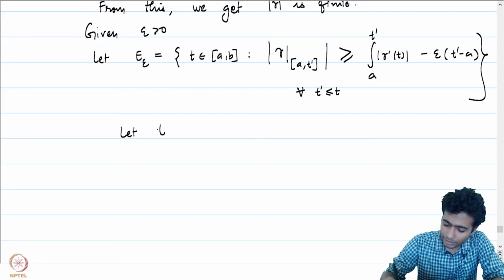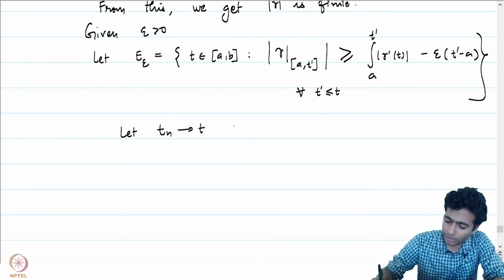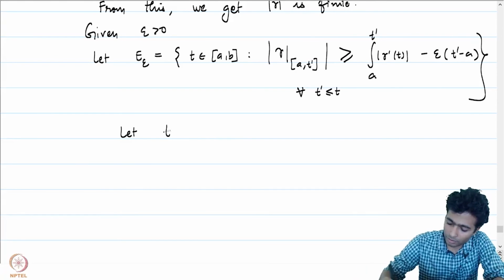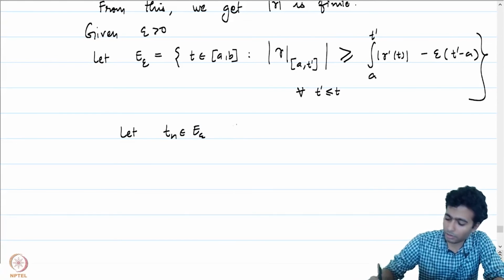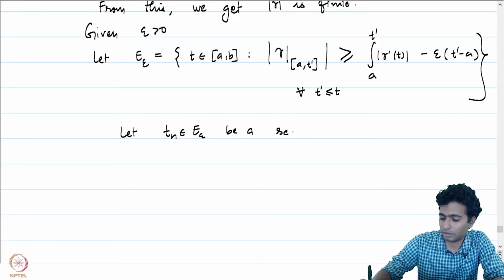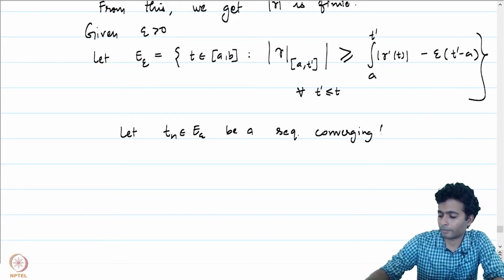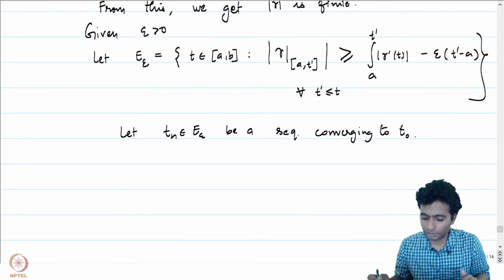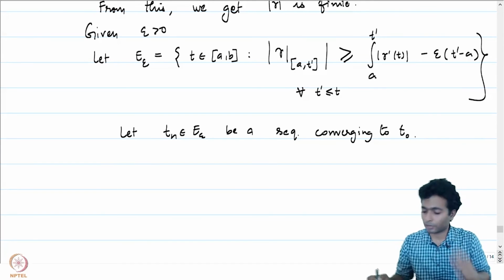Let t_n in E epsilon be a sequence converging to t naught. Our goal is to show that t naught is contained in E epsilon.